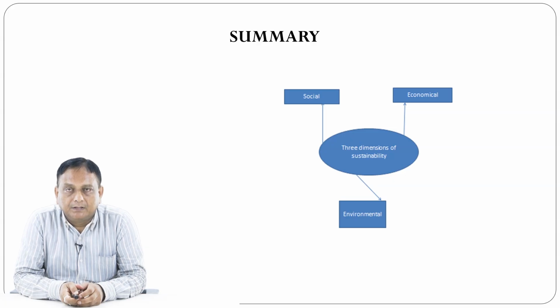And also we have seen the 17 sustainable development goals, how important they are in maintaining our environment, our social systems and also the economic growth of a country.